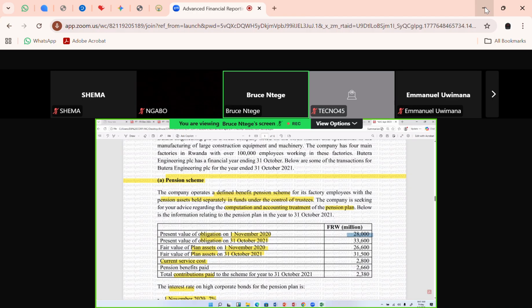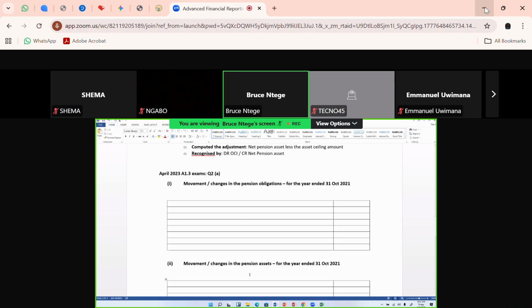So I'll come and place it in the right area here. So I'll come to number 1, pension obligations. I'll say opening balance at 1st November 2020. Okay, and the figure they've given me is 28,000.